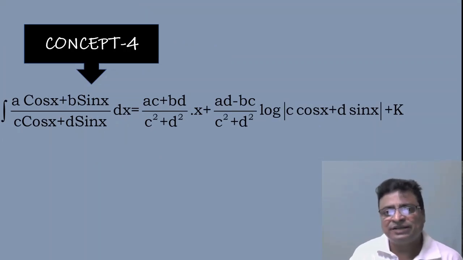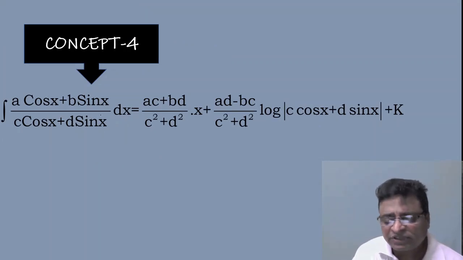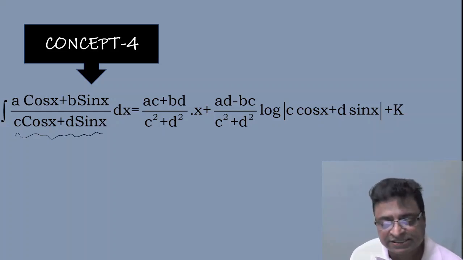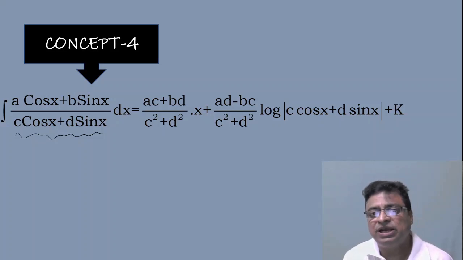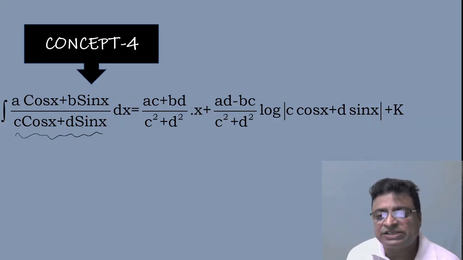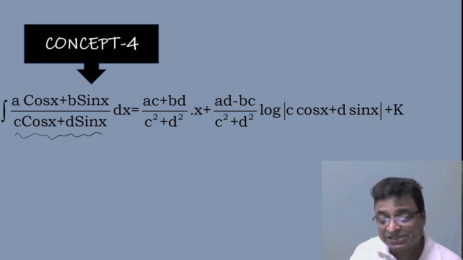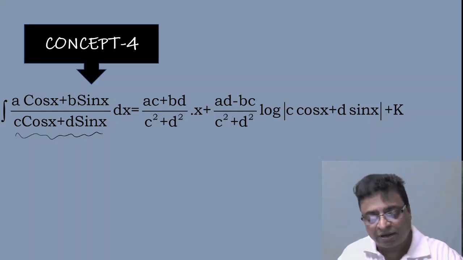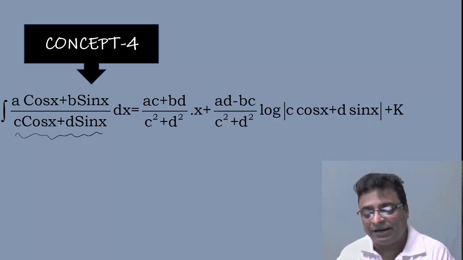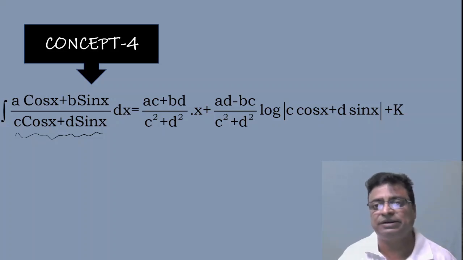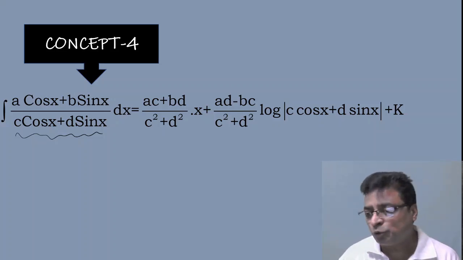See, suppose here, try to understand the structure of the integrand. A cos x plus b sin x in the numerator, where a is the coefficient of cos x and b is the coefficient of sin x. Similarly, c cos x plus d sin x is in the denominator, where c is the coefficient of cos and d is the coefficient of sin. Please try to understand the order. In the numerator sin or cos, and in the denominator also sin cos. That order is important.